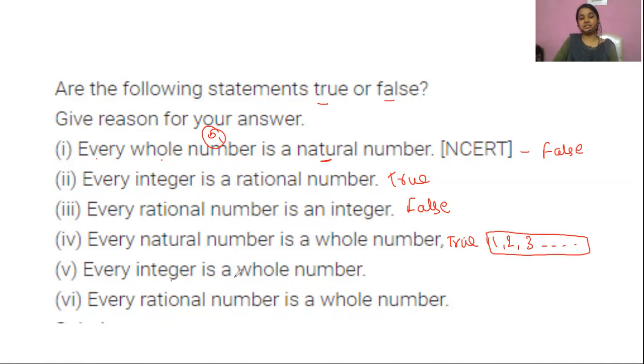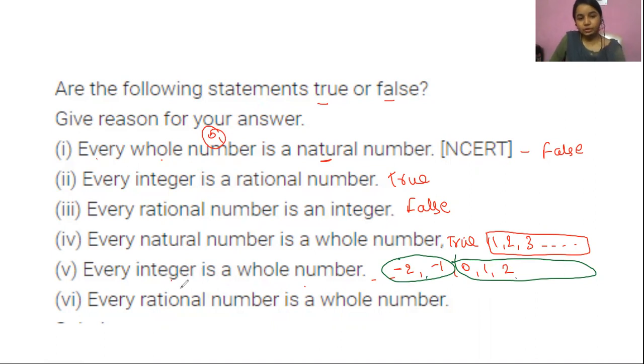Next is, every integer is a whole number. So I can write it in this way also: -2, -1, and so on, 0, 1, 2. Whole numbers will always start from 0, isn't it? But integers can be negative also. So we cannot say that integers are also whole numbers, right? So every integer is a whole number is a false statement.